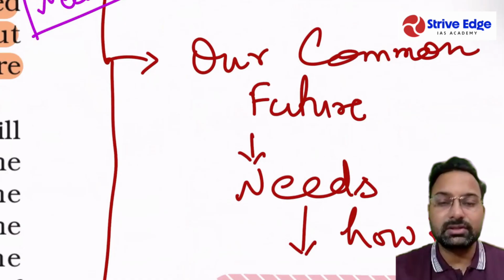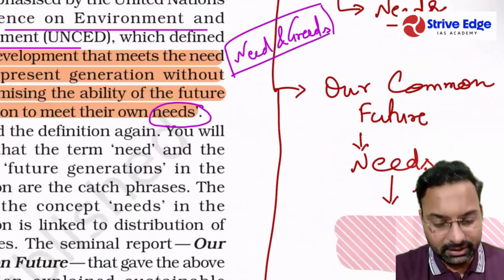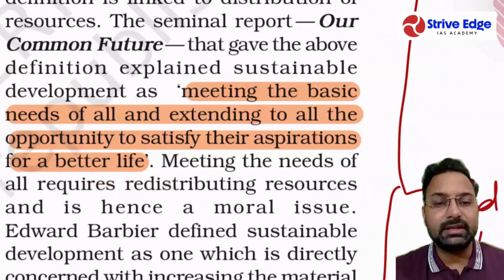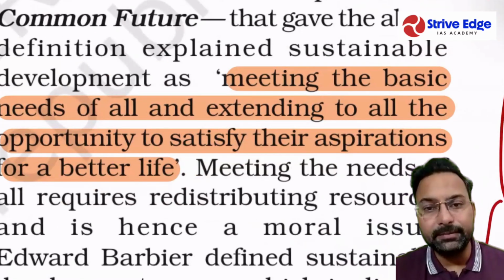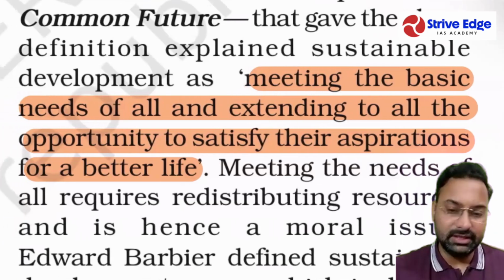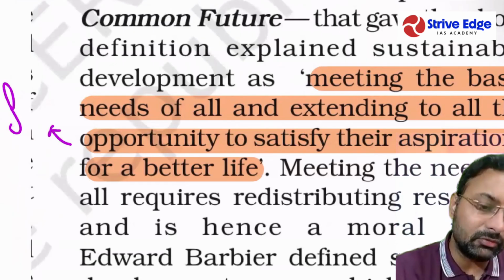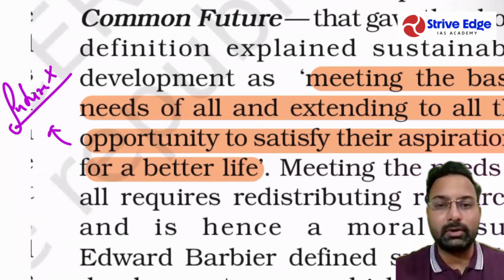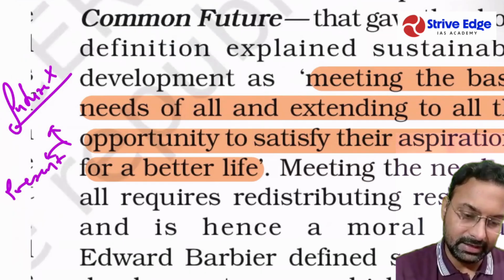Our Common Future also focuses on the concept of needs. It says: meeting the basic needs of all and extending to all the opportunities to satisfy their aspirations for a better life, right? So this definition in essence doesn't focus on the future generation. This definition is not about the future generation, it is about the present generation only, right?